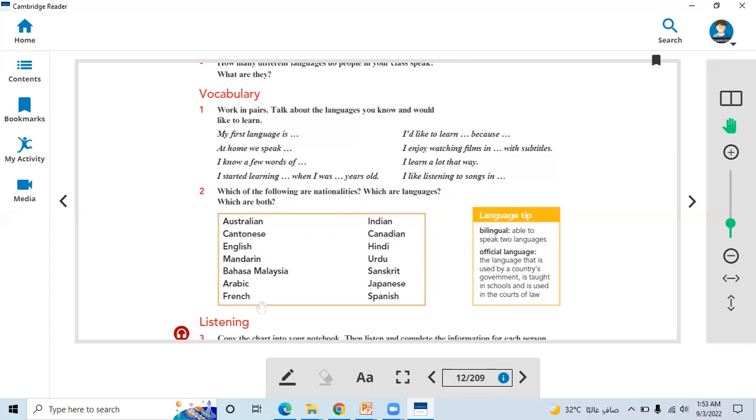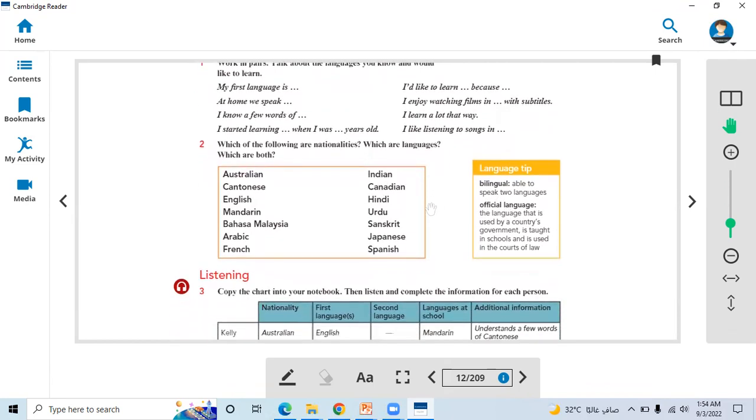French, both people and language, right? Indian is a nationality. Canadian, nationality. Hindi is a language. Urdu is a language. Sanskrit is a language. Japanese, both people and language. Spanish as well, both people and the language, right?